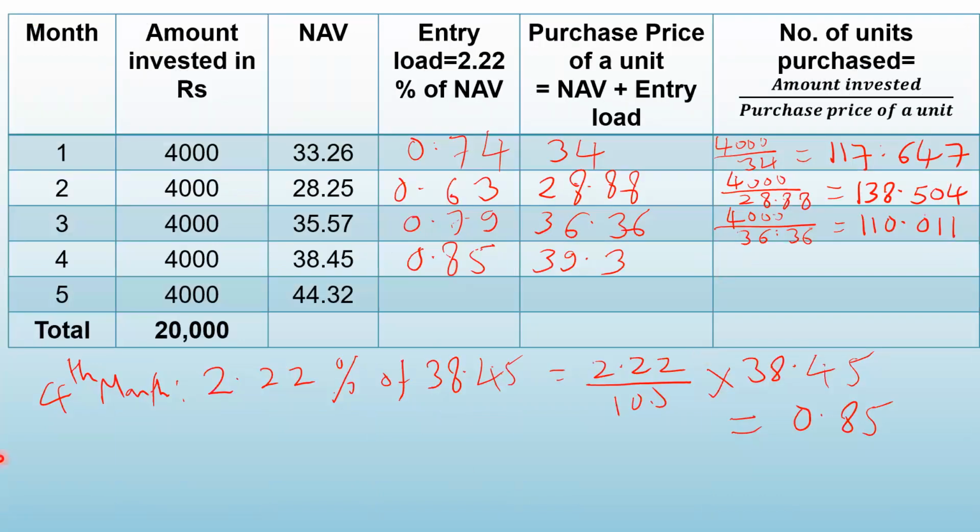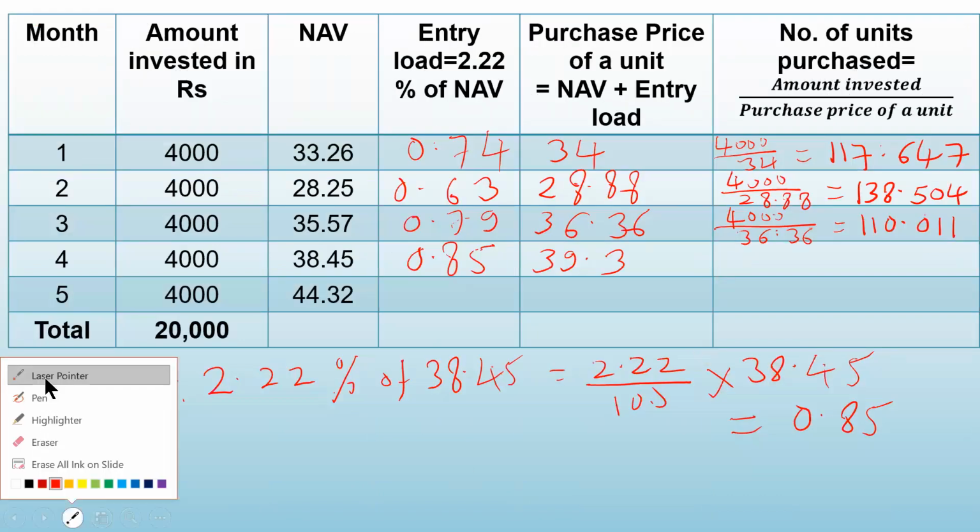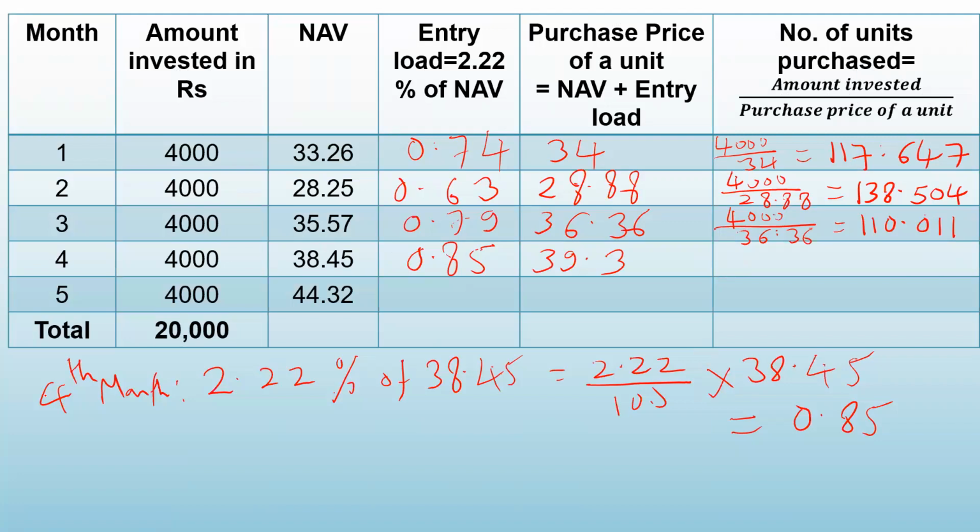Now find out the number of units purchased in the fourth month. That is equal to 4,000 divided by 39.3. How much are you getting? 4,000 divided by 39.3.